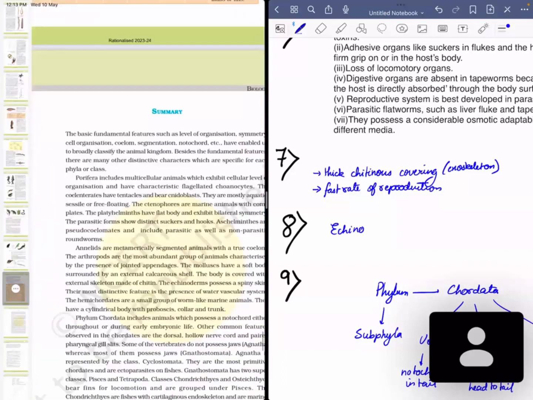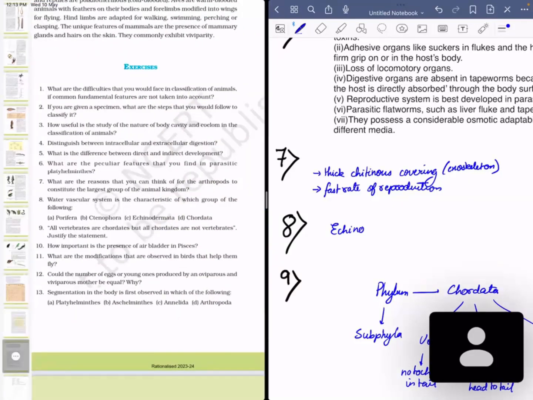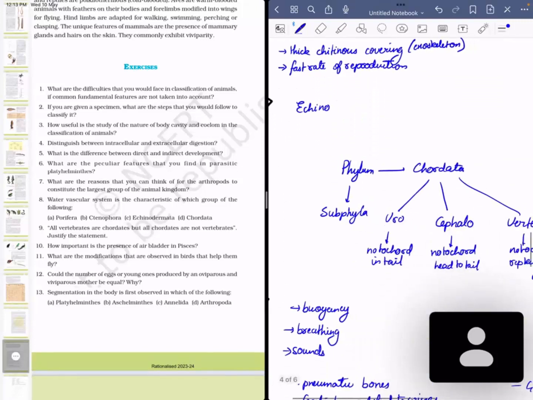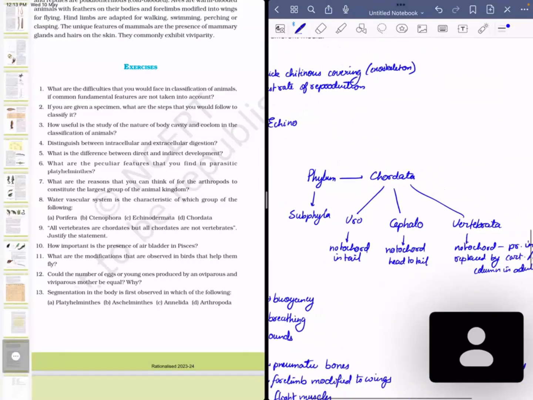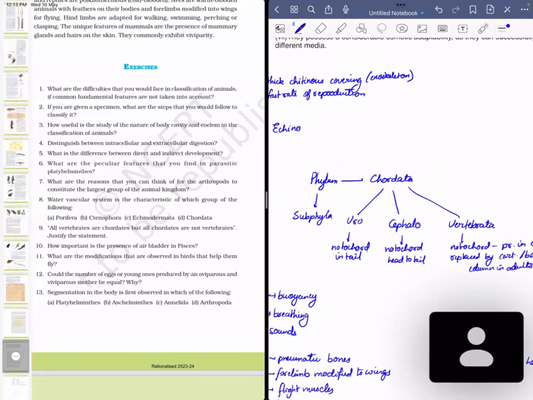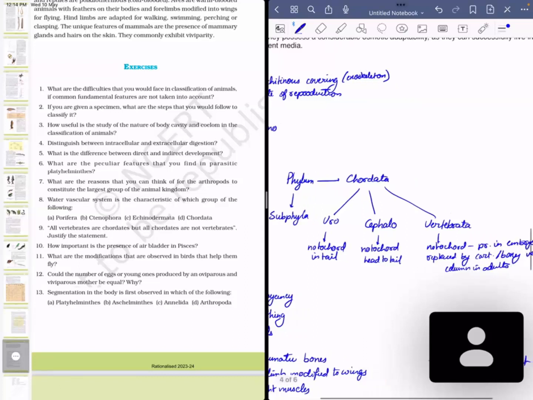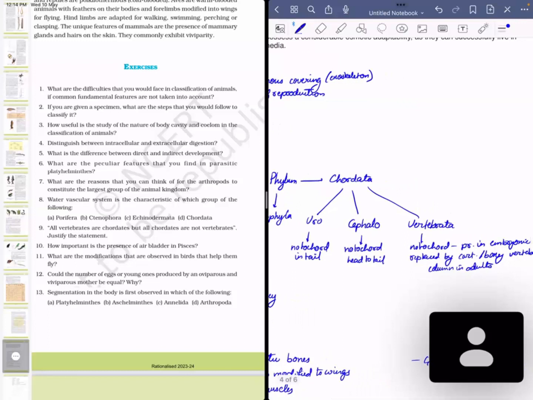Next, all vertebrates are chordates, but all chordates are not vertebrates. In the first and the second chapter, we've already learned about how the classification occurs from kingdom, phylum, class, family, and the complete classification up till the level of genus and species. So Chordata is the phylum, and it is divided into subphyla, which are Urochordata, Cephalochordata, and Vertebrata. And what are their own characteristics?